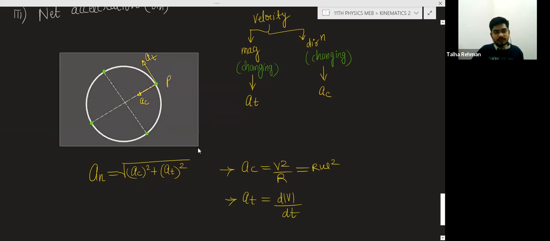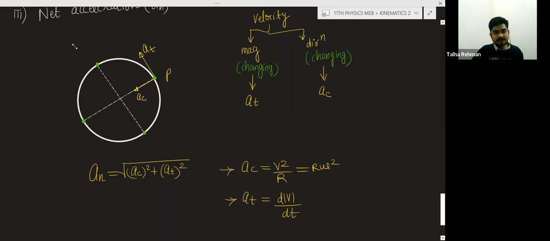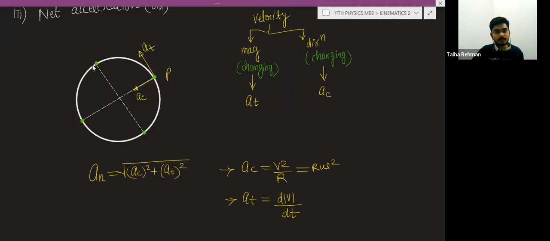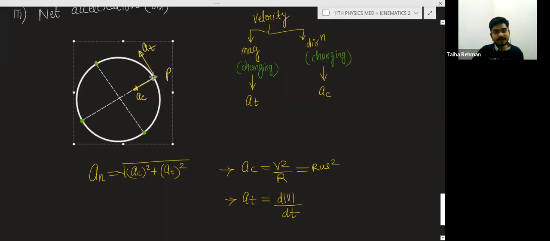Vectorially, if you want to see the net acceleration, how will you find the vector sum? Two vectors acting at 90 degrees, like this, you will find by drawing a parallelogram.